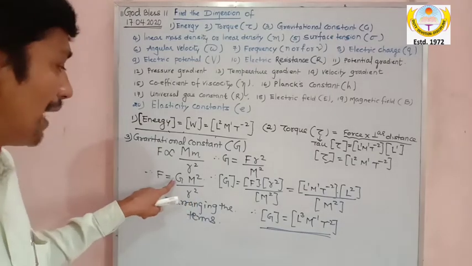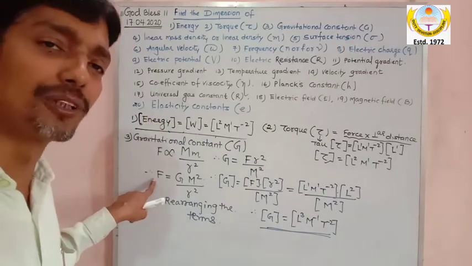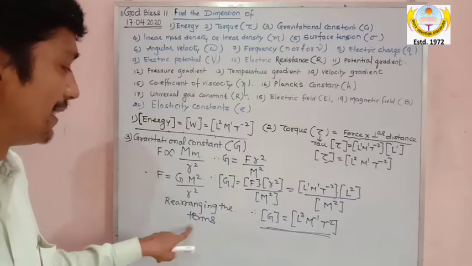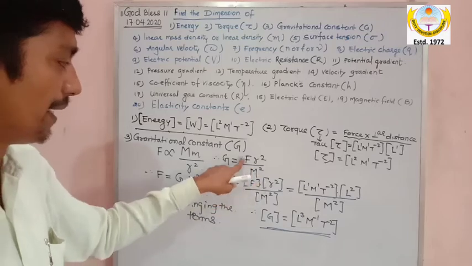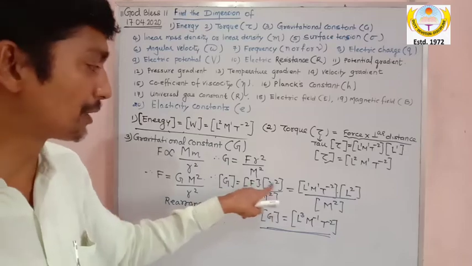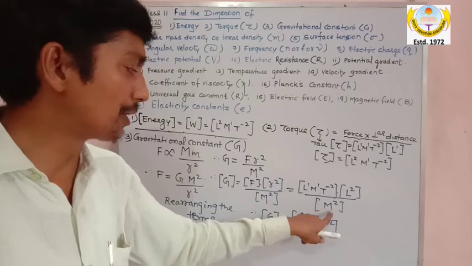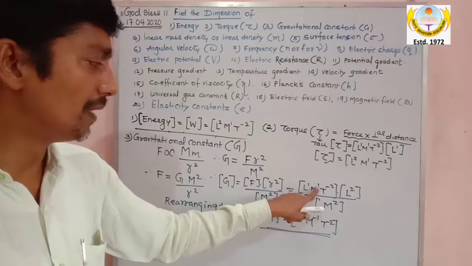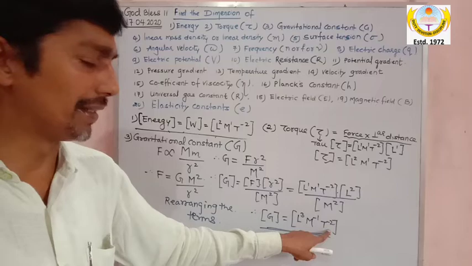I am interested to find the dimension of G. I am not interested to find the dimension of force, force I already know. So how will I calculate the dimension of G? By rearranging the terms: G equals F R square divided by m square. Here I substitute the dimension of F, which is L1 M1 T minus 2, R square is L power 2, divided by the dimension of m square, that is mass square. Solving this, L power 3, M power minus 1, and T power minus 2 as it is.